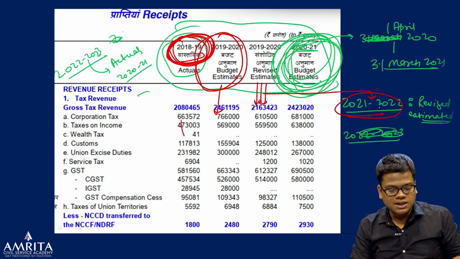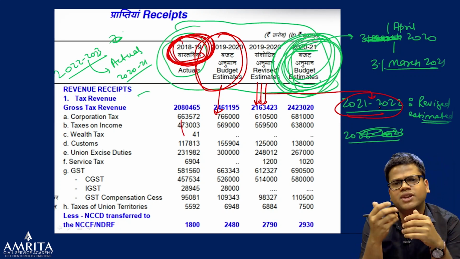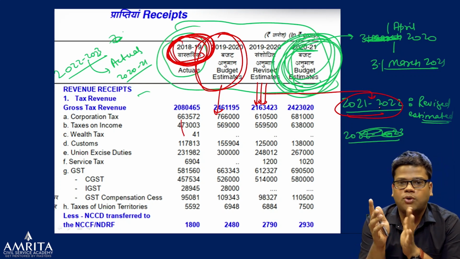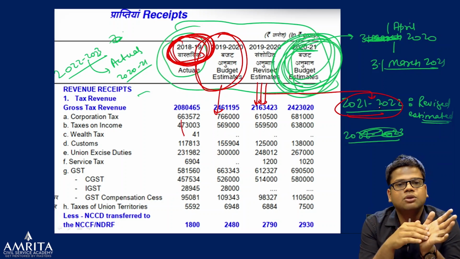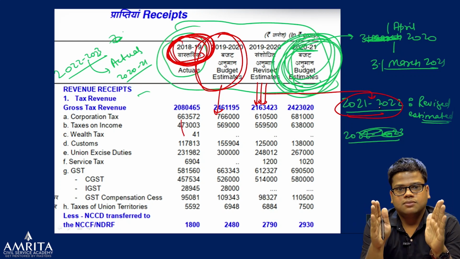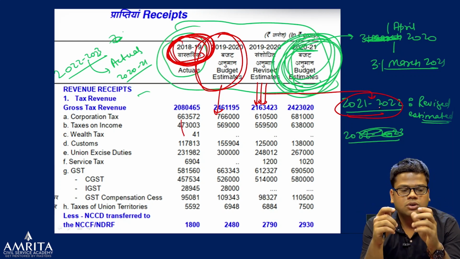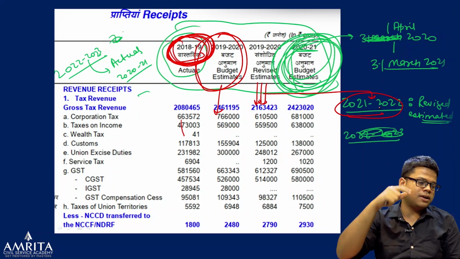Getting my point? So basically 3 figures are given. For another question I've seen in one of the test series, they have asked the same question, a very conceptual question, and many of the students falter on that also. That is why I'm thinking to discuss this one. So that means one budget has the figures of 3 budgets. It should not be called a budget, but it should be called the financial statements of 3 years. Okay? So actual of 2 years back.